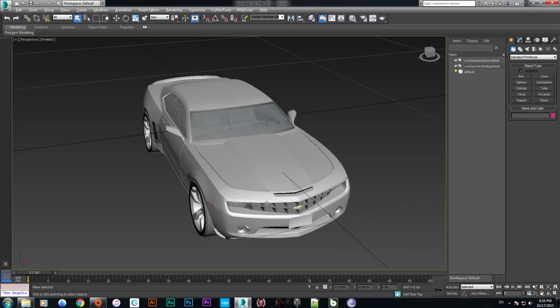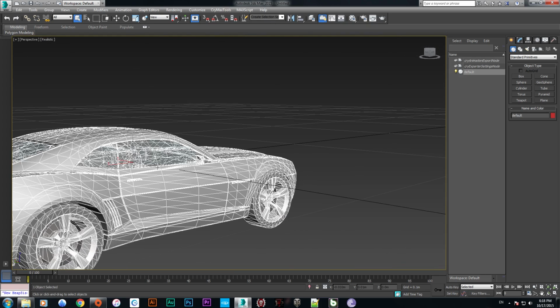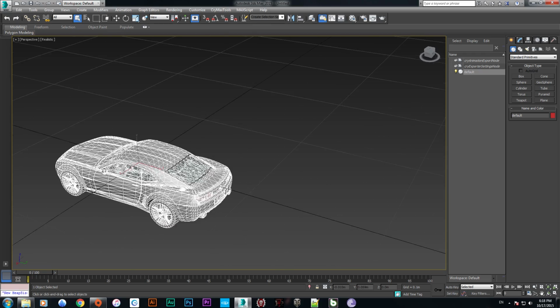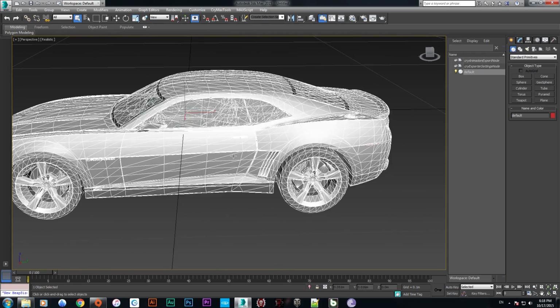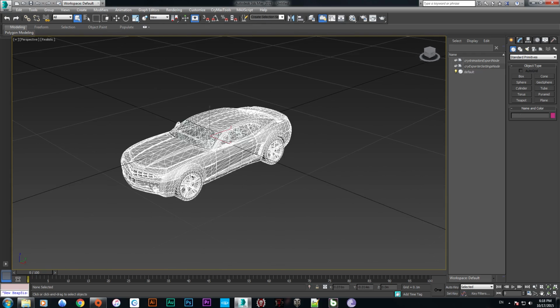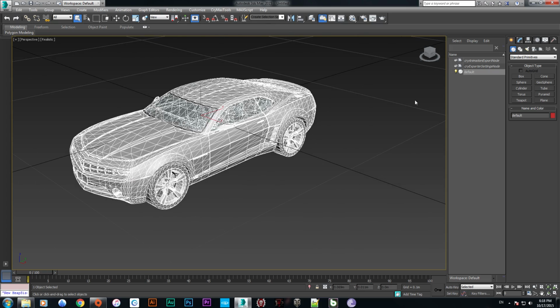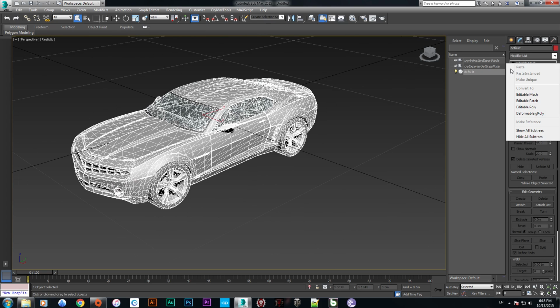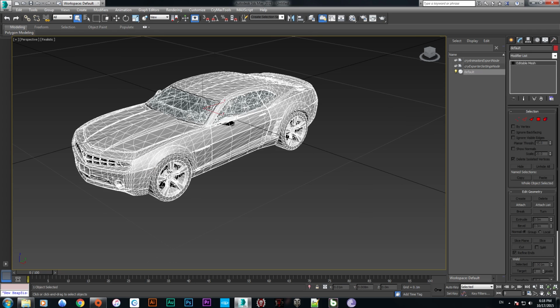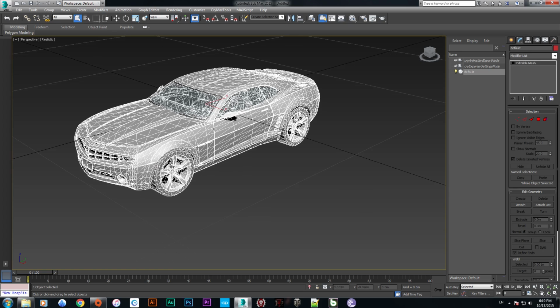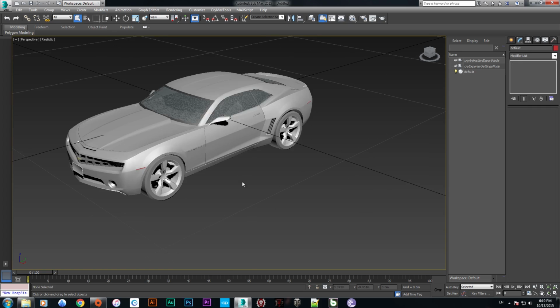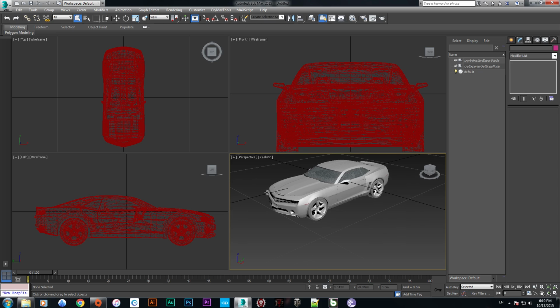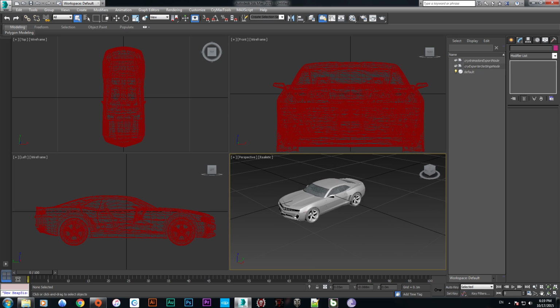Okay, we have the Camaro here. Now let's set up the car first. We start with the modify panel, and actually it's an editable mesh. Before anything, we set up the viewport. Push Alt W to maximize or minimize the viewport.